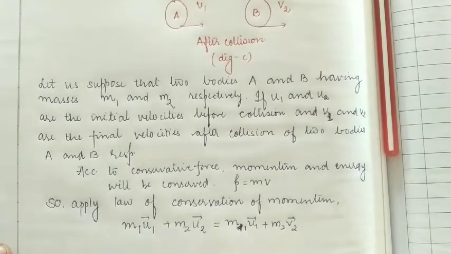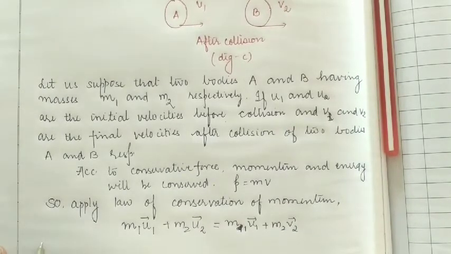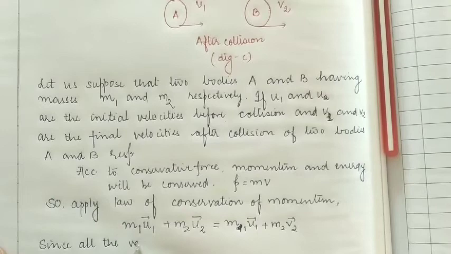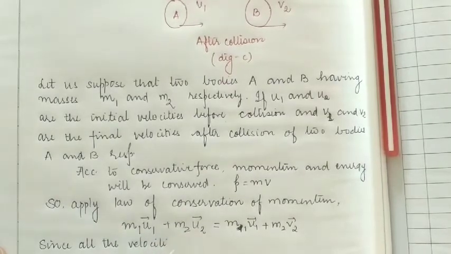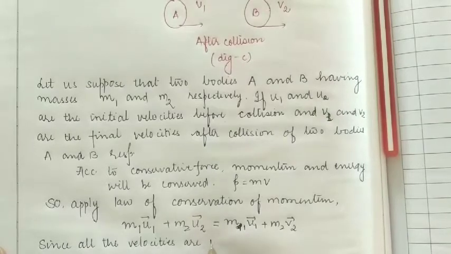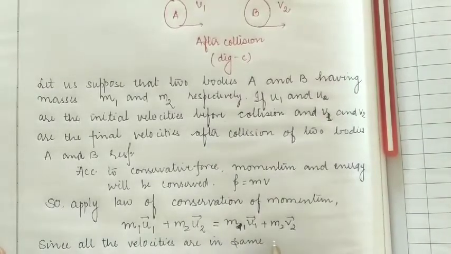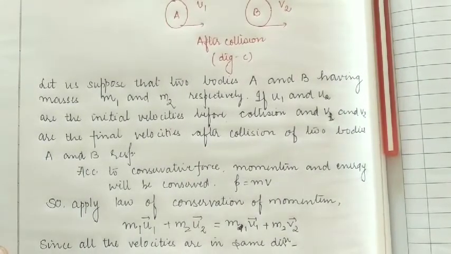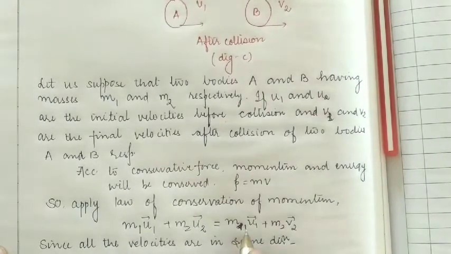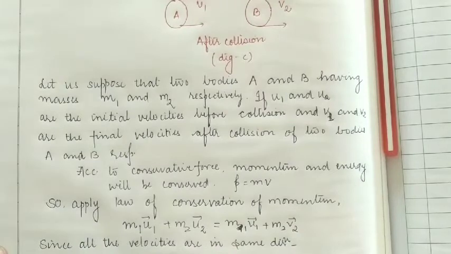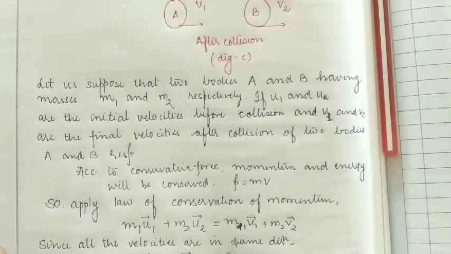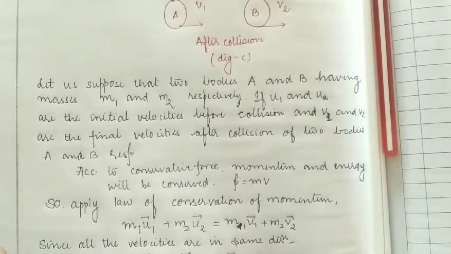Since all the velocities are in the same direction, we can conclude that if we take m1 terms to one side, m1 u1 minus m1 v1 is equal to m2 v2 minus m2 u2.